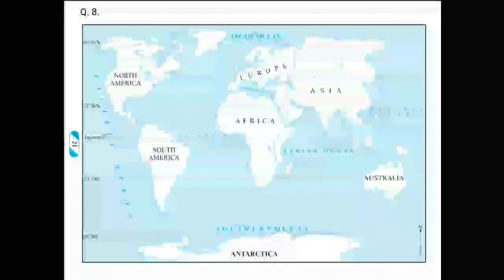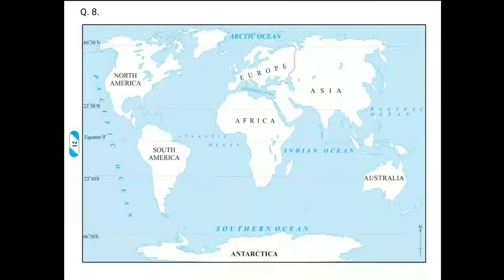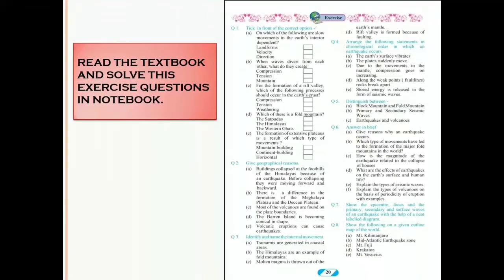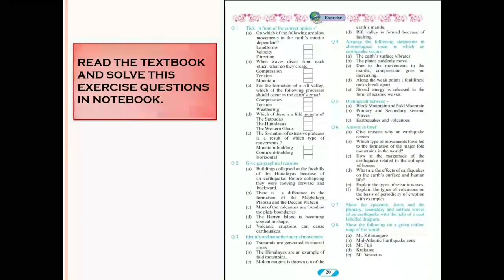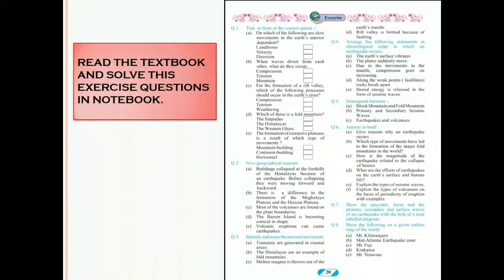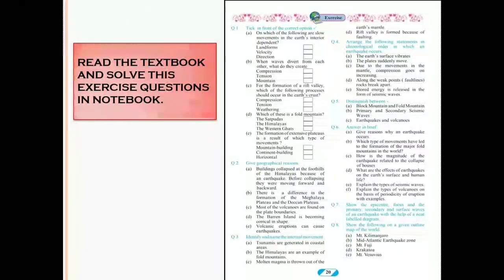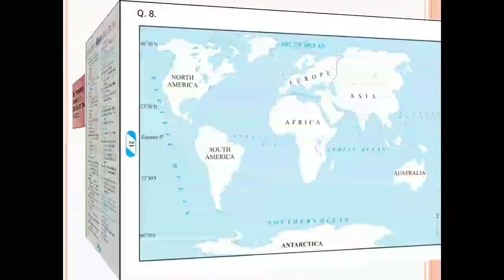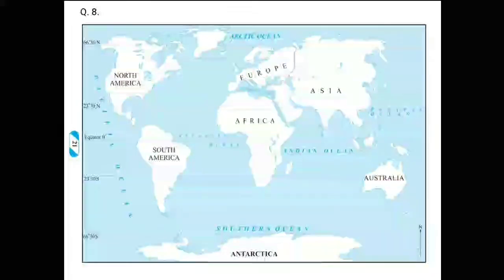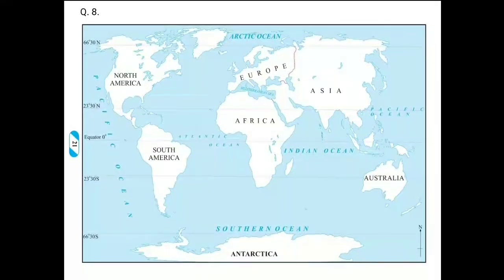This is a map. If you have it at home, it's well and good. If you have the textbook, then too it's well and good. Try to solve question number 8. See the last question, question number 8. Show the following on a given outline map of the world: Mount Kilimanjaro, Mid-Atlantic Earthquake Zone, Mount Fuji, Krakatoa, then Mount Vesuvius. You have to search all these on the internet and fill this map with pencil. Always do diagram and map work with pencil, not with pen.